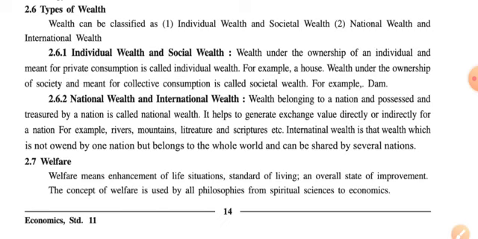So here there is no applicability of excludability, because we cannot exclude anyone by using this particular social wealth. And collective consumption is there, it means many people can consume or use it together at a time, then it is called societal wealth. For example, a dam, because the availability of water in a dam can be used for many purposes and can be used by each and everyone.